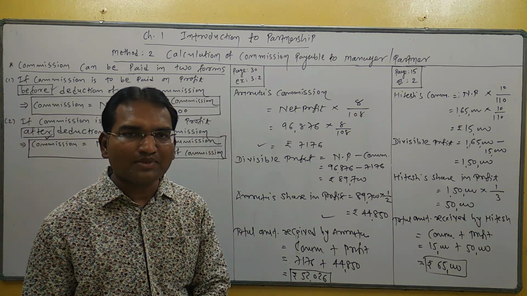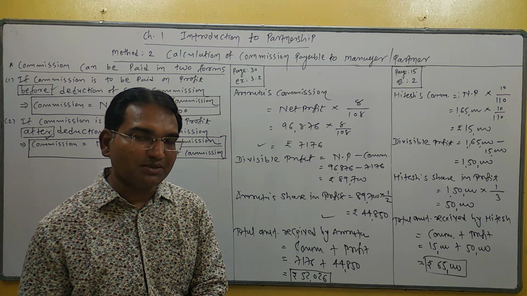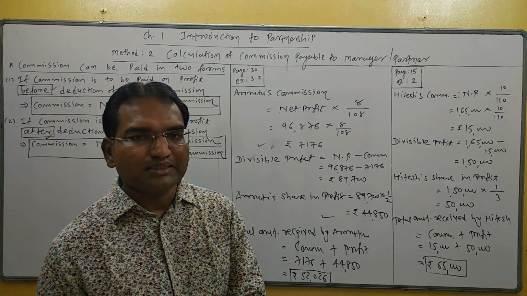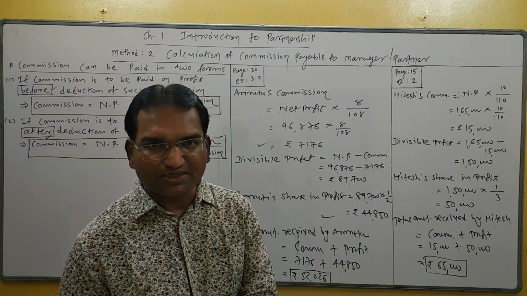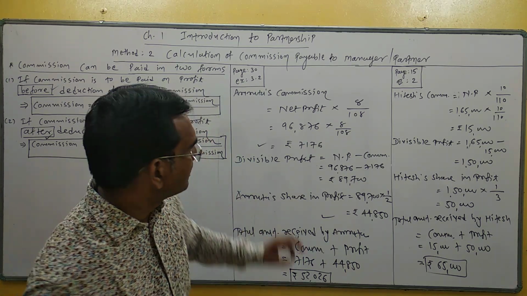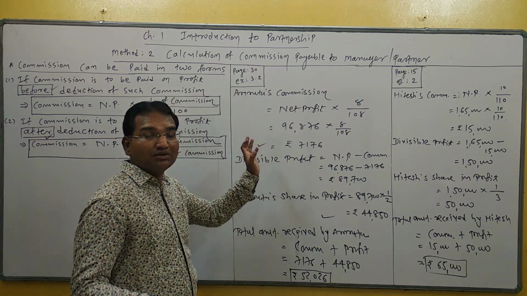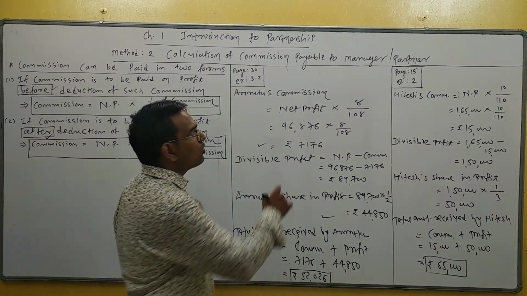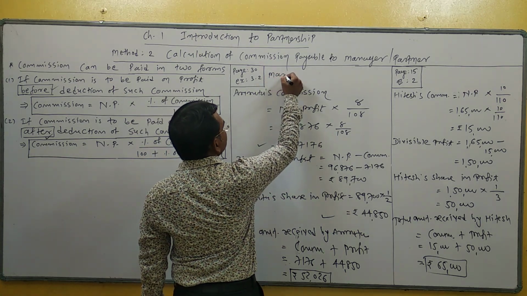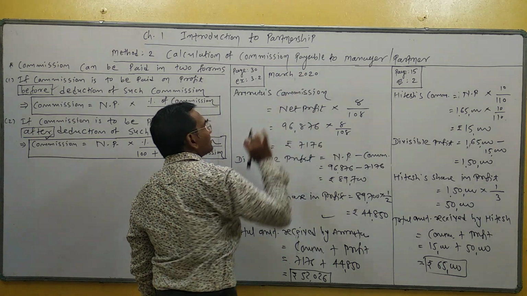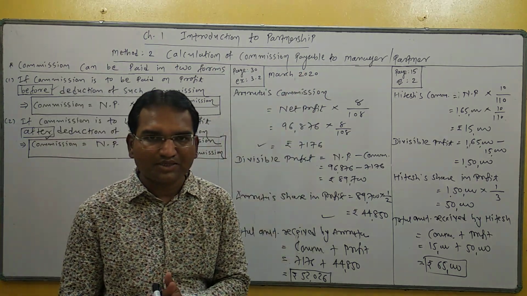So be careful, because this is a very important method for the board examination. This type of example, exercise 3.2, was asked in the board exam March 2020. Understand? Okay, thank you very much.